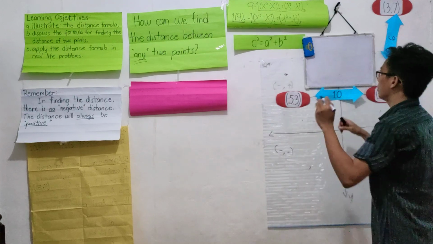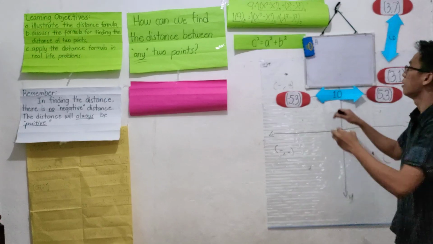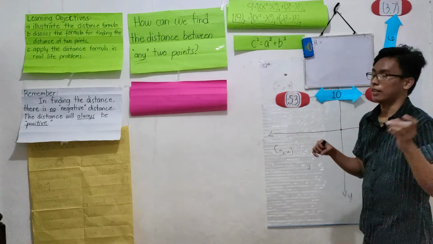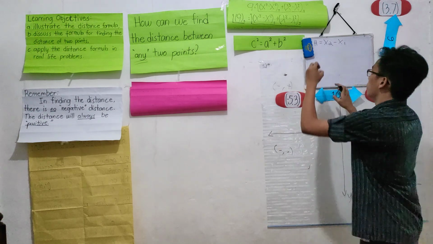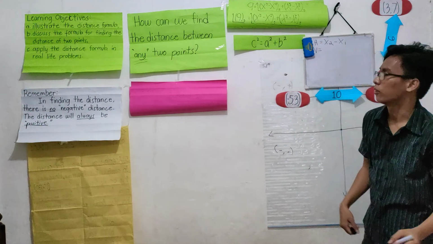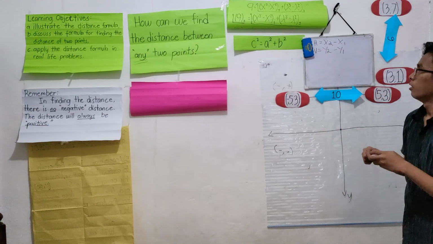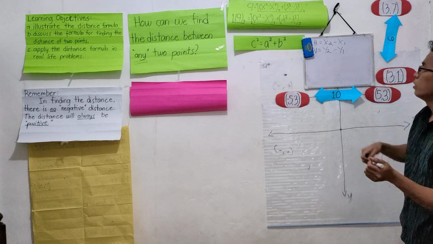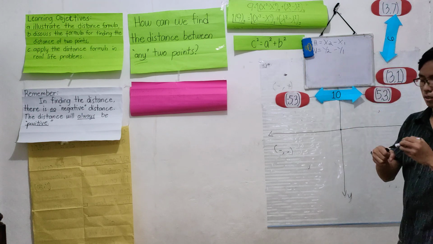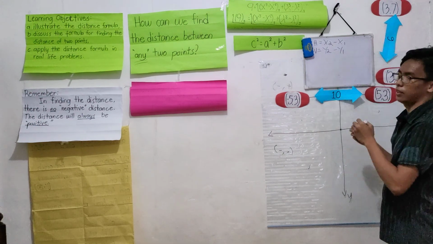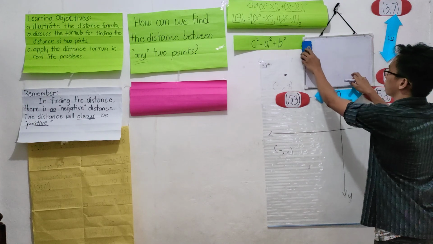We know that in getting the distance of the horizontal lines, we need to get the difference x sub 2 minus x sub 1. In vertical lines, we get the difference y sub 2 minus y sub 1. This formula that we got earlier will be in our distance formula. So how?